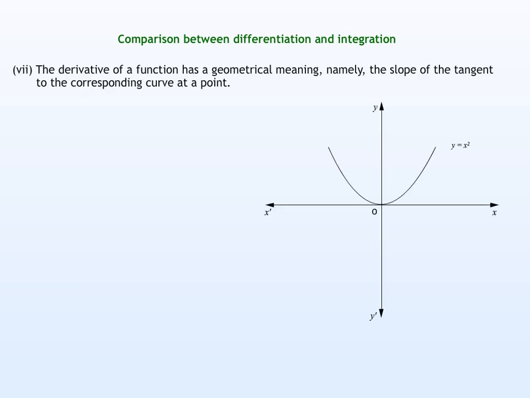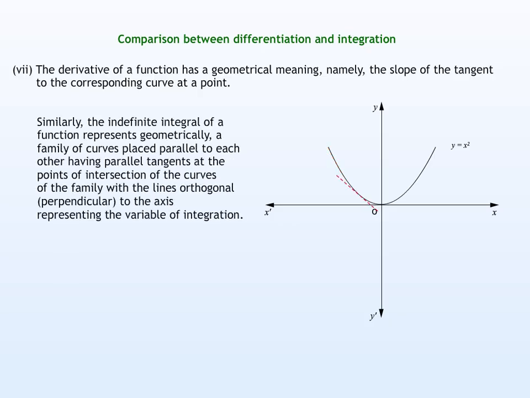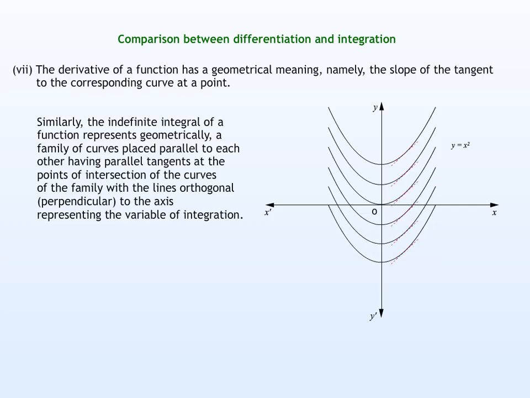Next, the derivative of a function has a geometrical meaning, namely the slope of the tangent to the corresponding curve at a point. Similarly, the indefinite integral of a function represents geometrically a family of curves placed parallel to each other, having parallel tangents at the point of intersection of the curves of the family, with the lines orthogonal, perpendicular, to the axis representing the variable of integration.